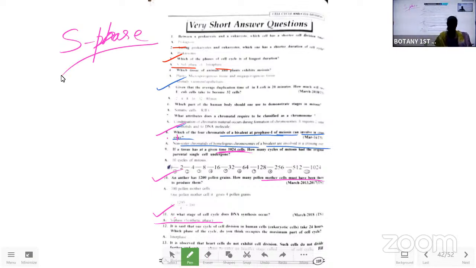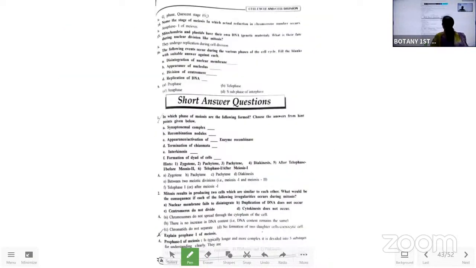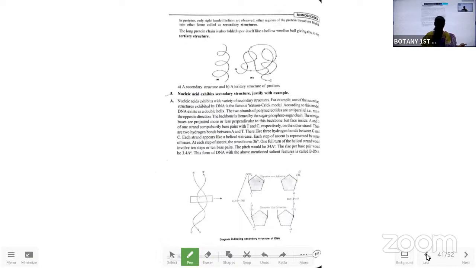At what stage of a cell does DNA synthesis occur? That is the S phase, where DNA synthesis occurs. Okay. And the next one. Next one, we don't have that many important VSQs. Now we can move to another chapter.